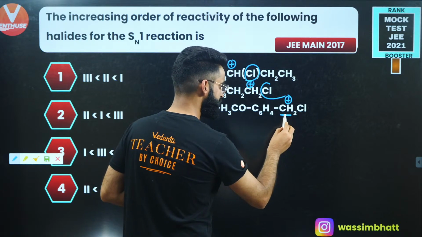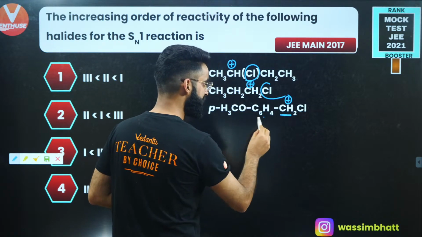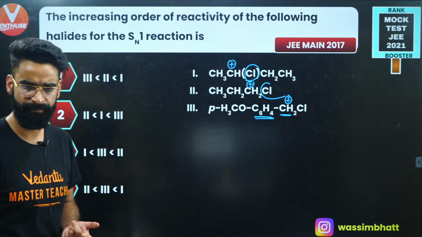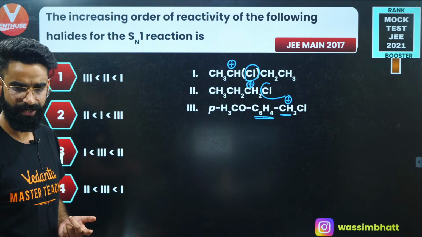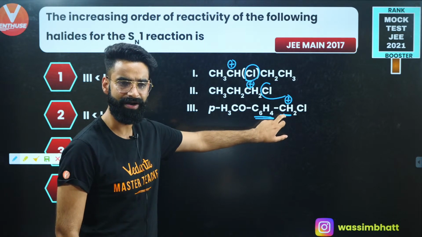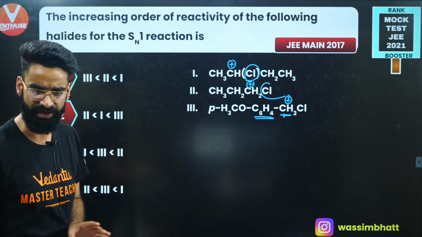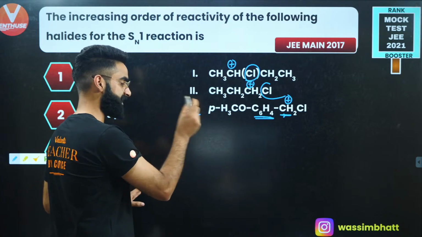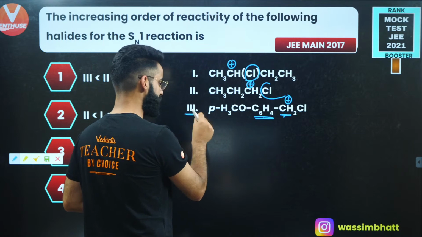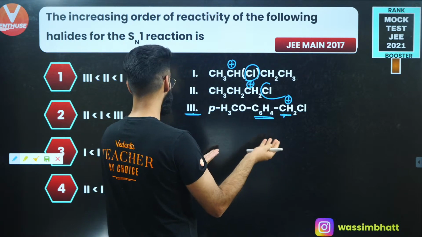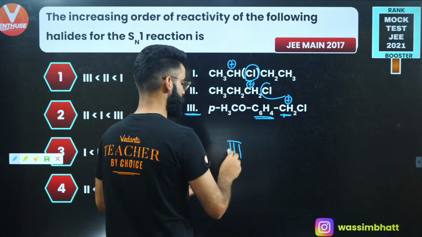This carbocation is maximum stable because it's resonance stabilized. You have got a benzene phenyl kind of a ring attached over here, yeah? This carbocation is resonance stabilized, right? So its stability is going to be maximum. So if the stability of the carbocation getting generated in the third molecule is maximum, that means the rate of this molecule towards SN1 will be maximum, right? So third is going to show maximum rate.